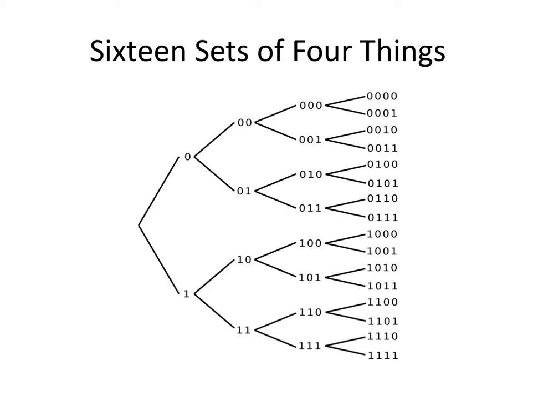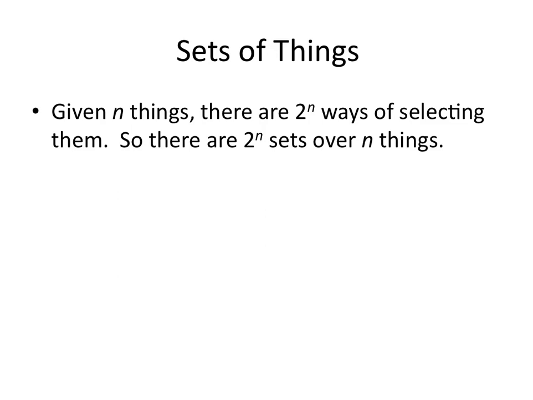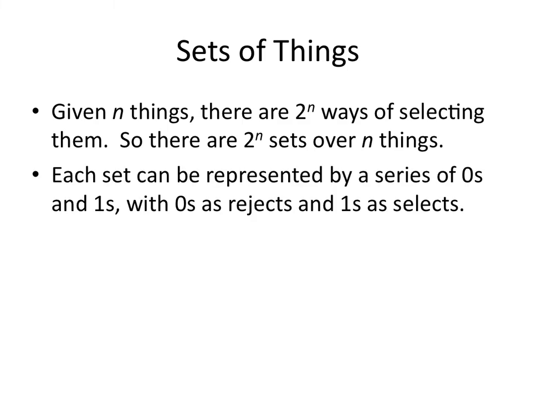And you can see it illustrated in this tree. There are going to be 16 binary strings containing 4 digits, right? There are 2 possible strings of length 1, 4 possible strings of length 2, 8 possible strings of length 3, and 16 possible strings of length 4. It goes up by powers of 2. Given n things, there are 2 to the n ways of selecting them, so there are 2 to the n sets over n things. Each set can be represented by a series of 0s and 1s, with 0s as rejects and 1s as selects. So sets are ways of selecting.